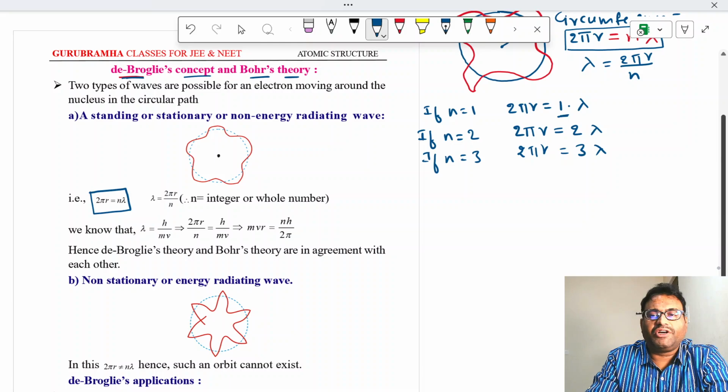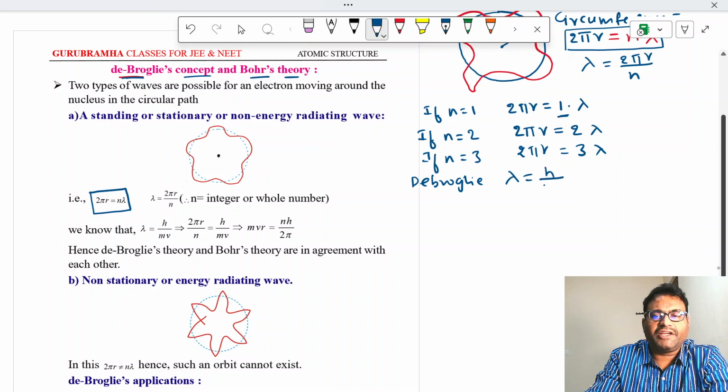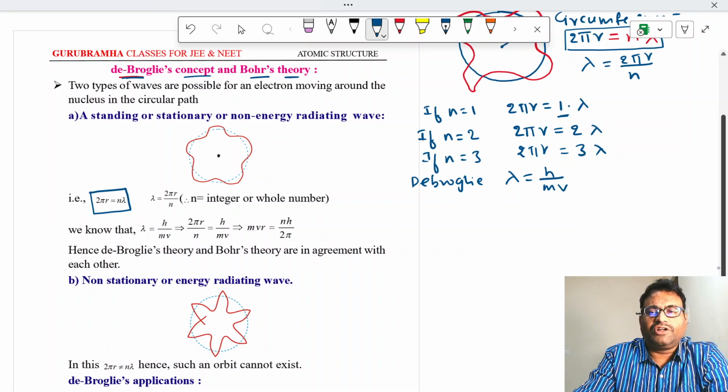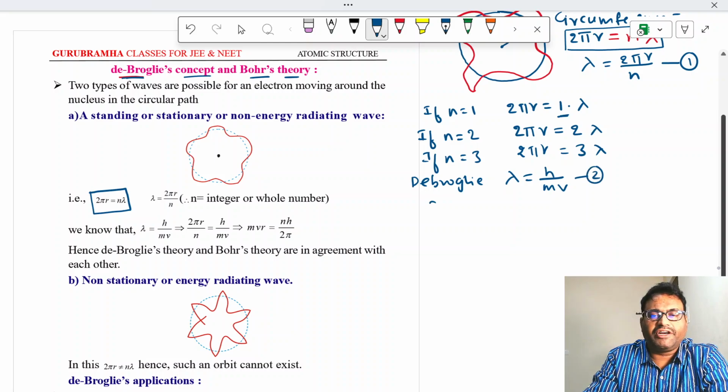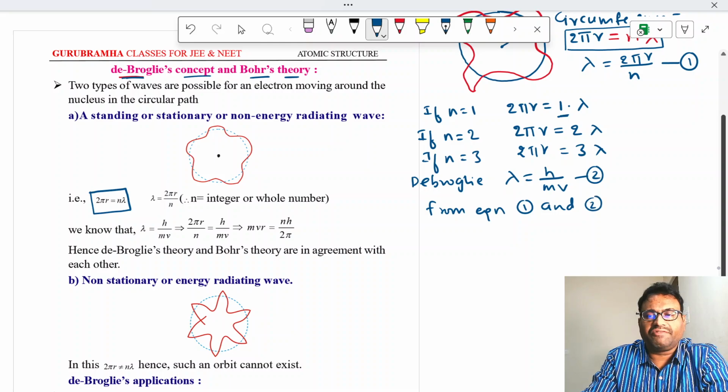In this way, 2 pi r is equal to n lambda. And we also know that from De Broglie, lambda is equal to h by m into v. Let this be equation 1 and equation 2.